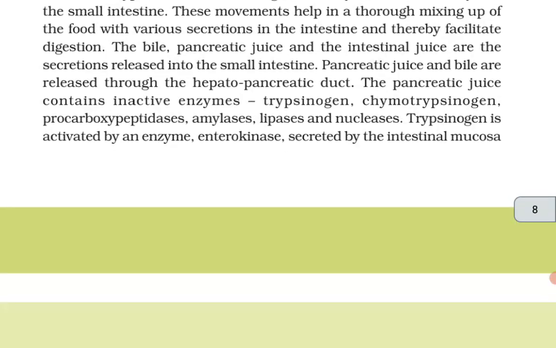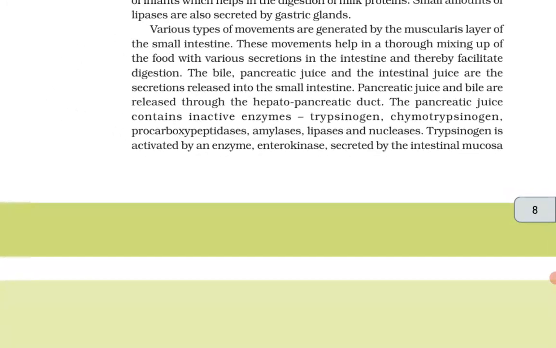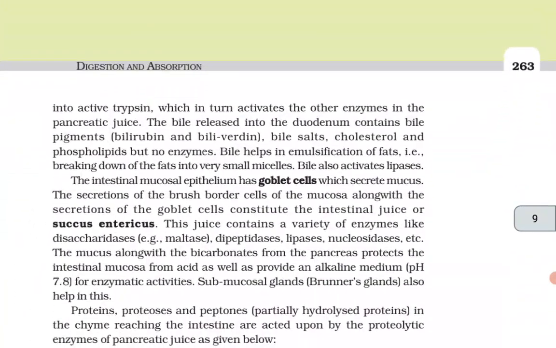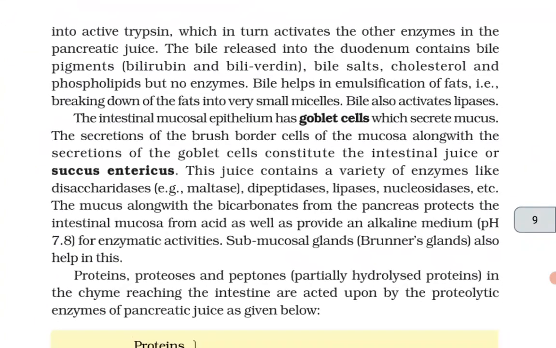Trypsinogen is activated by an enzyme enterokinase, secreted by the intestinal mucosa, into active trypsin, which in turn activates the other enzymes in the pancreatic juice. The bile released into the duodenum contains bile pigments, bilirubin and biliverdin, bile salts, cholesterol and phospholipids, but no enzymes. Bile helps in emulsification of fats, that is, breaking down of the fats into very small micelles.